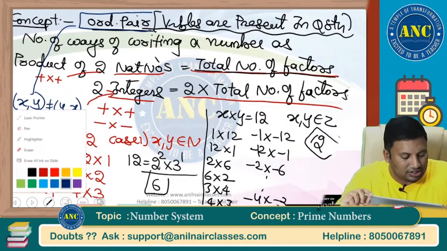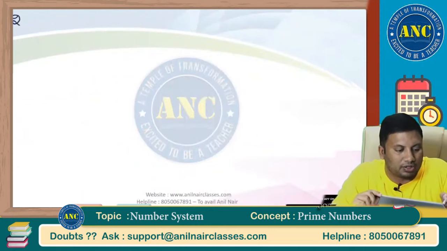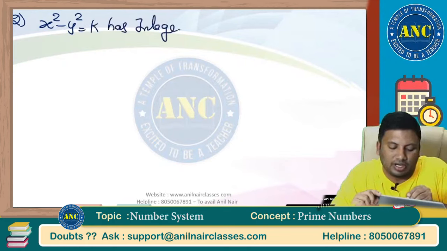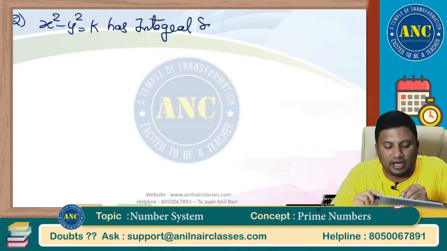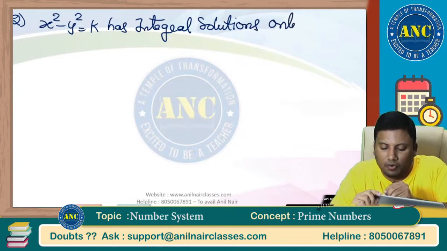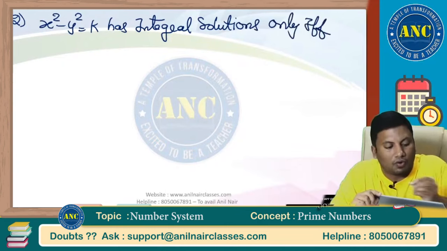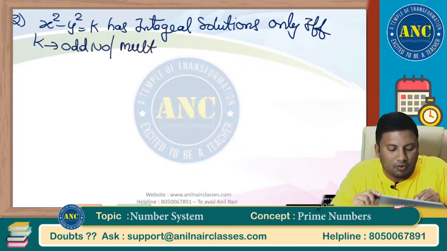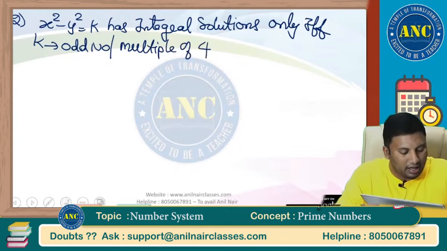Now second concept, please write down. Concept 2: x square minus y square equivalent to k has integral solutions only if k is an odd number or k is a multiple of 4.